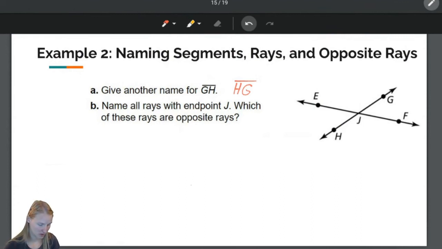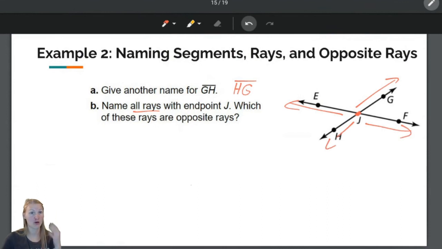Okay, so now, part B, name all rays with endpoint J. So J is right here in the middle where these lines cross. Notice how they didn't put a point next to it, but the intersection of two lines is always a point. And we're going to talk more about that in chapter 2. But there is a point here, even though they don't have the dot. Okay, so all rays with endpoint J. Well, there's one here, there's one here, there's one here, and there's one here. So there are 4 rays popping off of J.